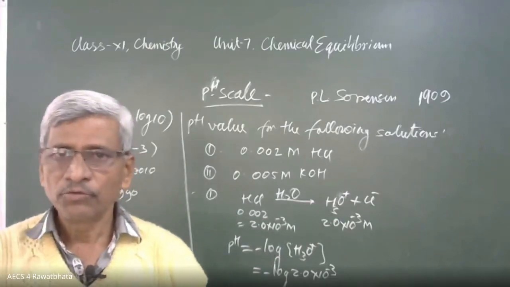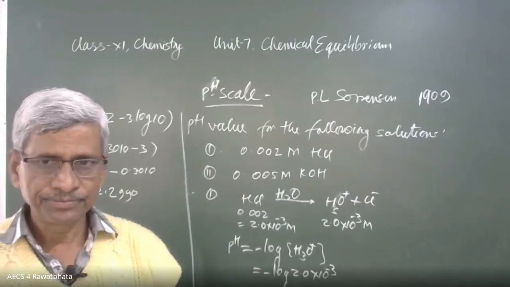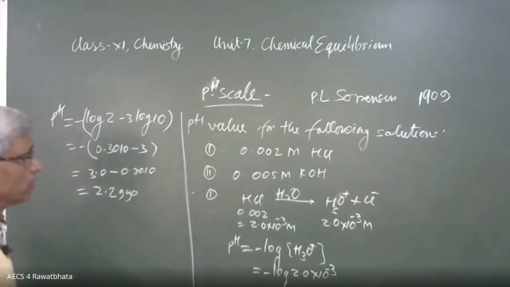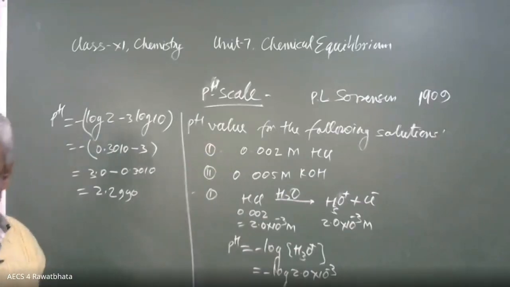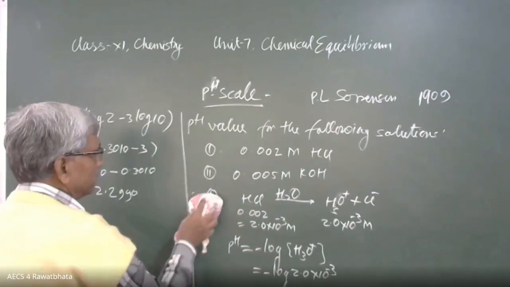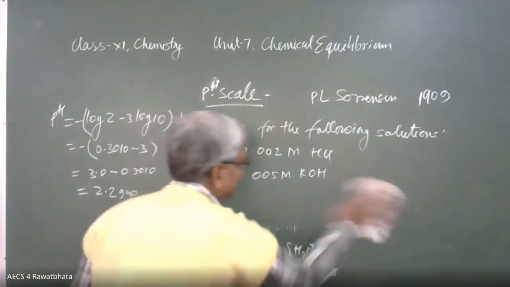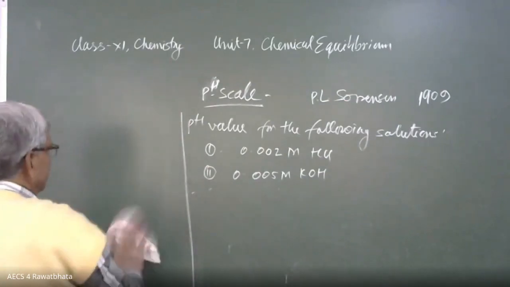Okay, beta. What is the OH ion concentration for the same solution? Please go for that also. Find the pH value. It is the pH value only, there is no need to calculate that. Okay, for the second one. One more, then the remaining numericals we will take next day.